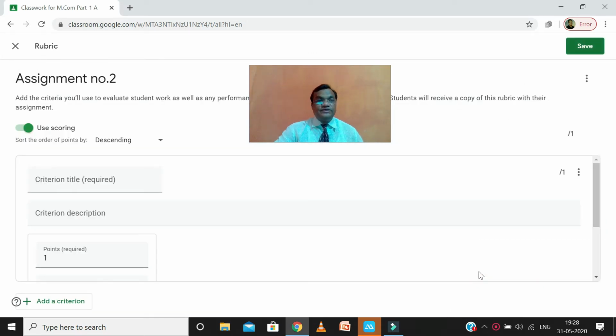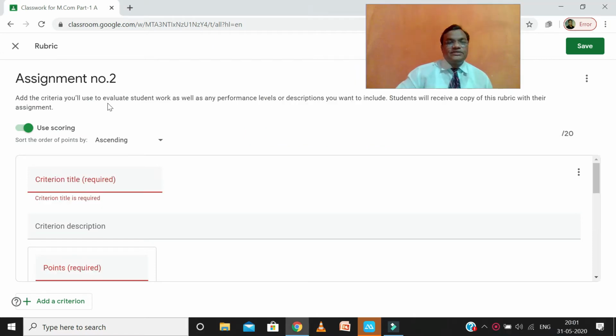So if we give a rubric, then rubrics mean the levels, the stages. If we have given any assignment to the students, then for that particular assignment, we can fix some levels.